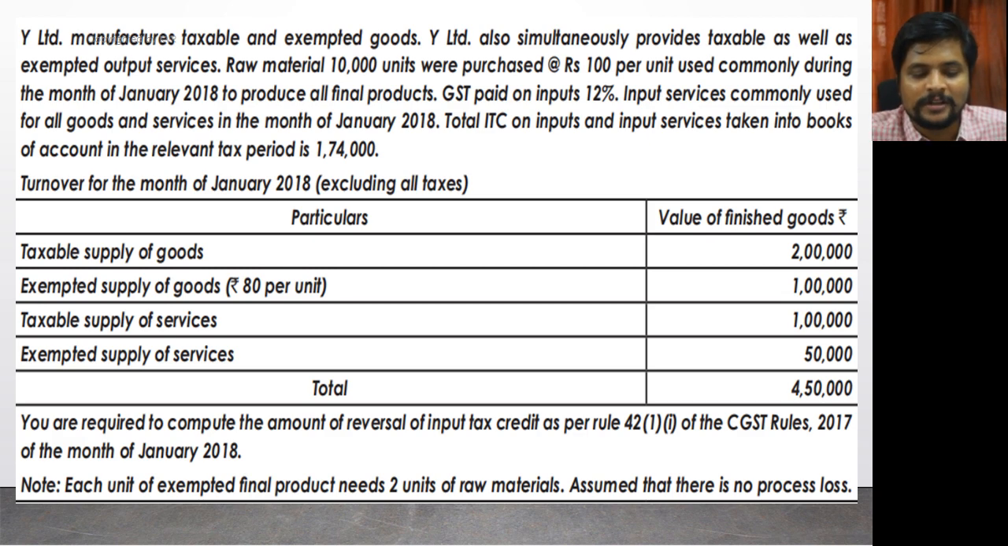Now we have to compute the amount of reversal of input tax credit. What is the amount we have to reverse in the input tax credit, based on the computation which we discussed, for the tax period January 2018? They have provided a note also: each unit of exempted final product needs 2 units of raw material, and there is no process loss. So this question we have to answer step by step.